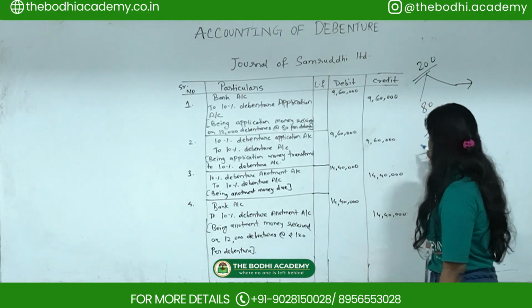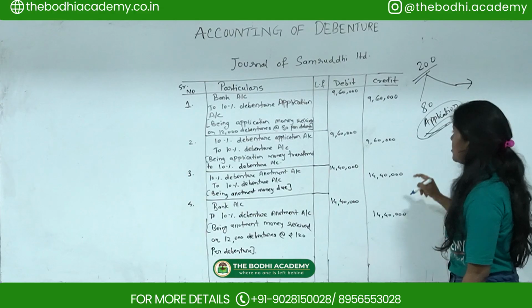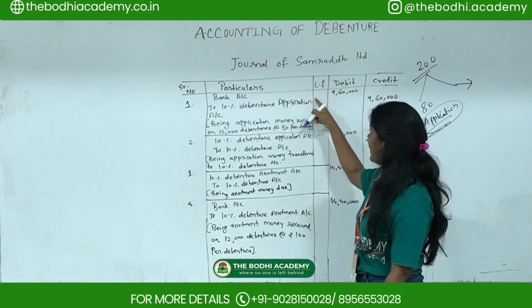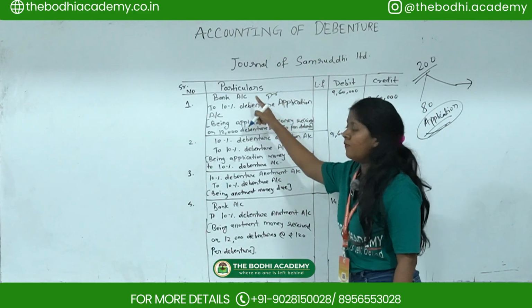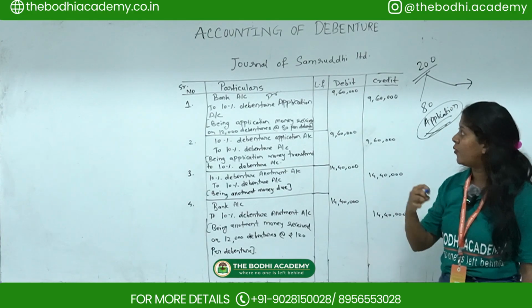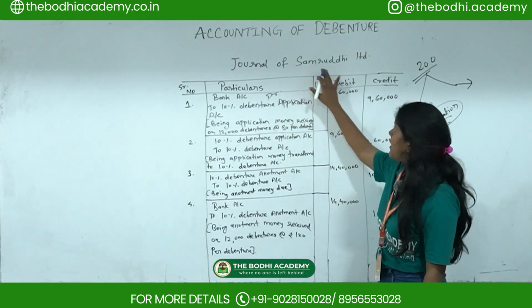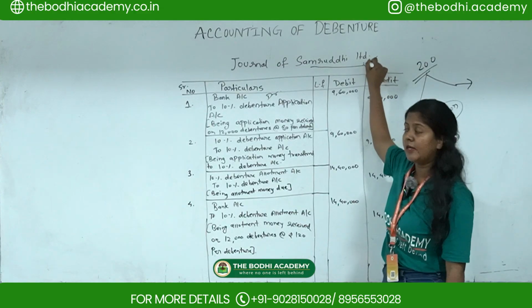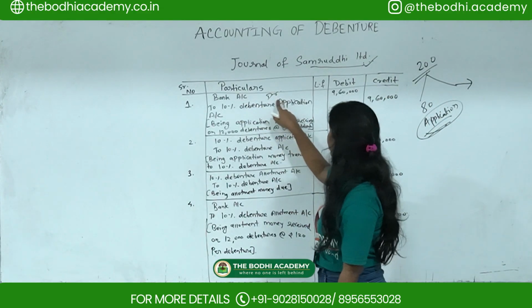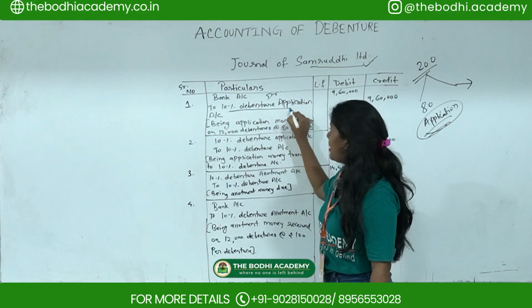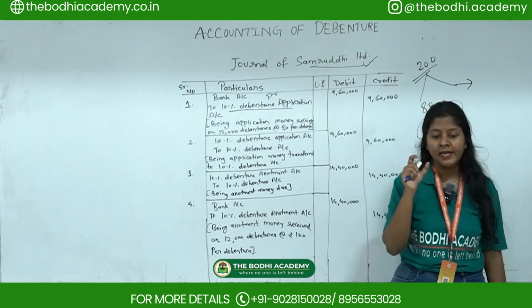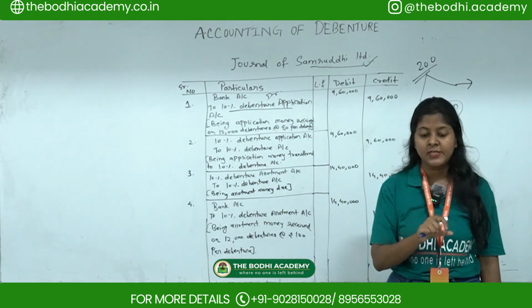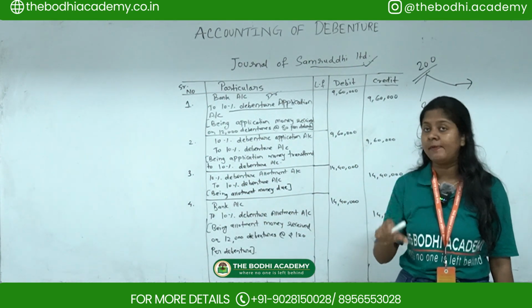Now, the first one is you have to pass it on application. So, on application, bank account debit. So here, whatever the registration amount, it will go into the bank account of the respective Samruddhi Limited company. So bank account debit to 10% debenture application account. Now here we have to take that 10% because the name itself is given as 10% debenture.